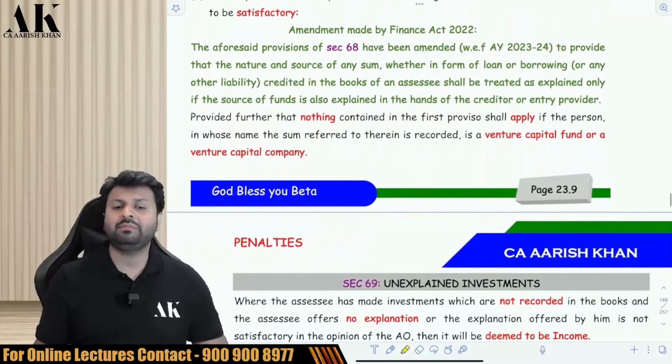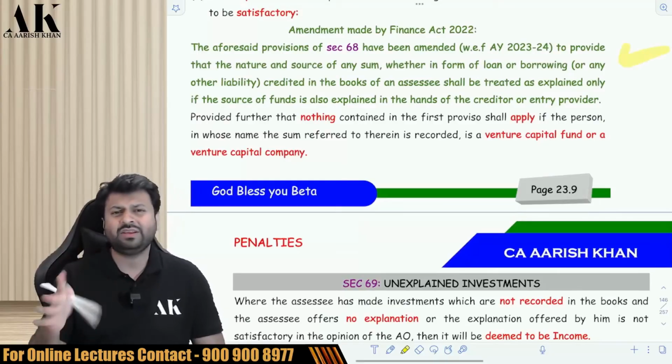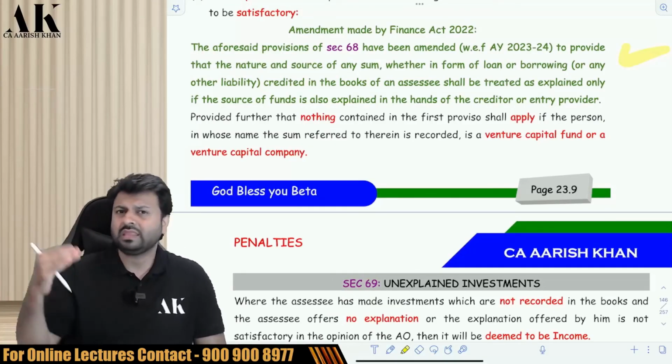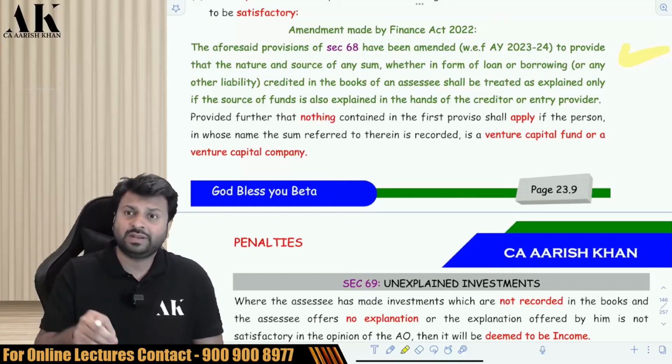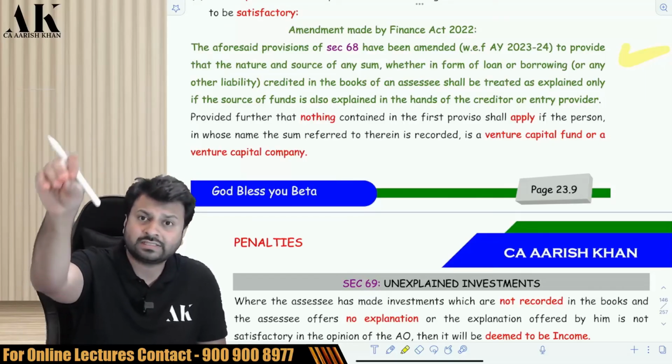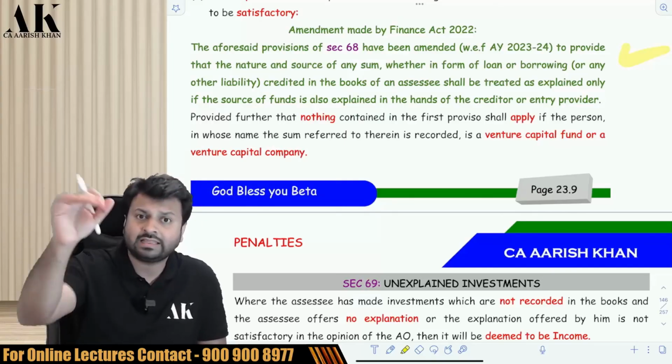Now, a further amendment was made by the Finance Act 2022, which says that this provision is now applicable to everyone: closely held companies and normal companies. If you have taken a loan or some credit from a person, then you also have to explain who is giving you the loan, and where that person got the money from.